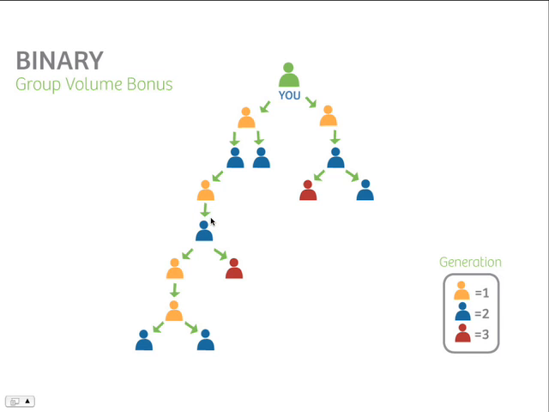The group volume bonus, or the GVB, is our binary, and let's take a look at that bonus element in detail first. Now, why do we call it a binary? Primarily because in this particular graphic depiction of your organization, you are at the apex, at the top of your team, and as you sponsor and enroll other distributors on your team, they're going to go either on your left team or on your right team.